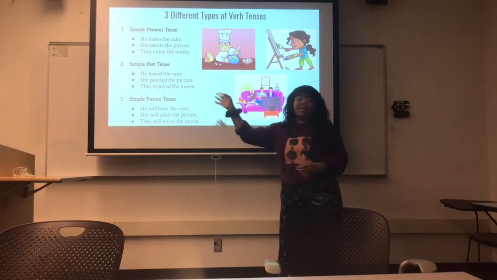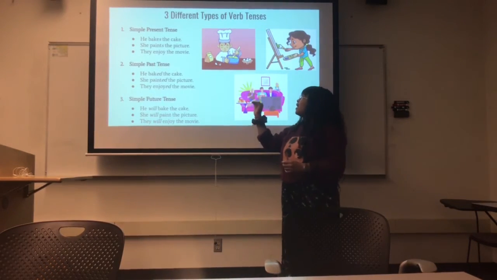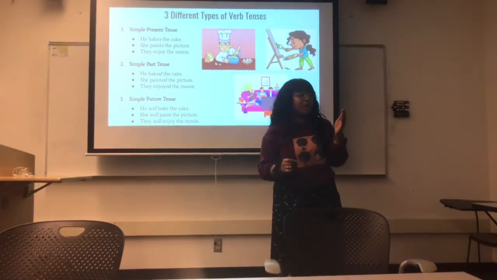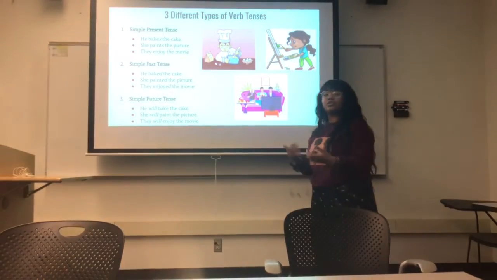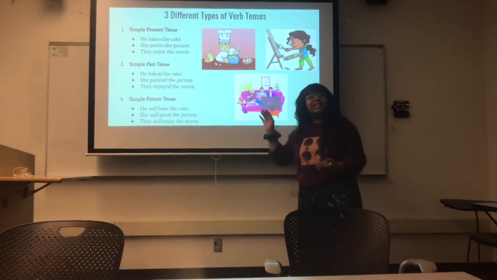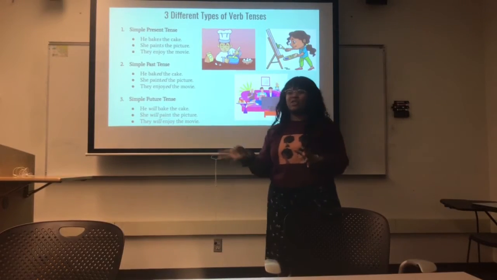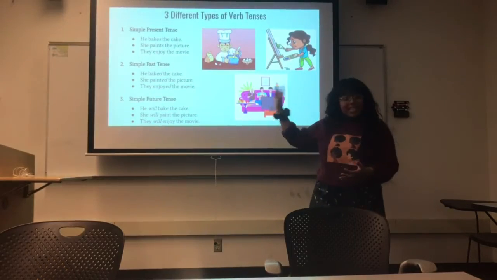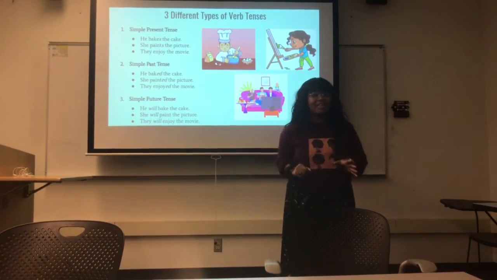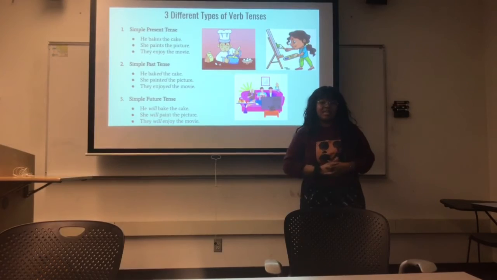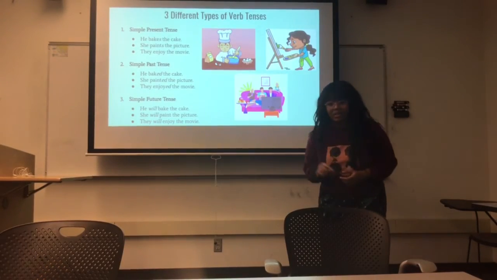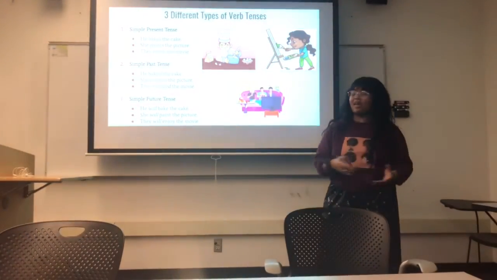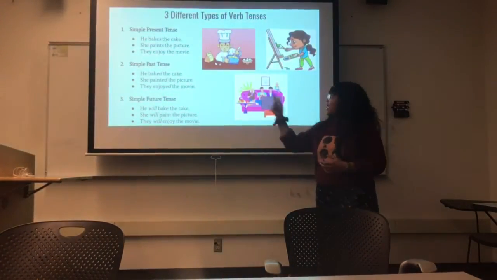And when you see with baked, baked ends with an E, so you're not going to add an ED to the end of baked because it already has an E. So one rule of thumb to help you along in the future when you're either writing your essays or reading: if it has an E at the end already, you don't need to add another E, because then you'd get something that doesn't really make much sense. So if it has an E at the end, all you do is leave the E where it is and add a D. If it's like the word paint and it doesn't have an E at the end, you're going to add the ED to state that this thing happened in the past. So she painted the picture, and they enjoyed the movie.